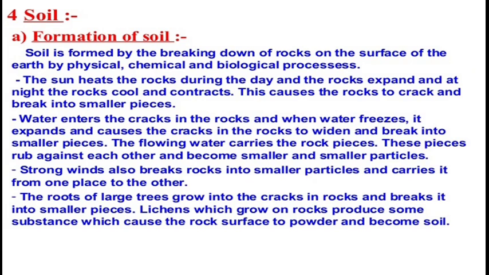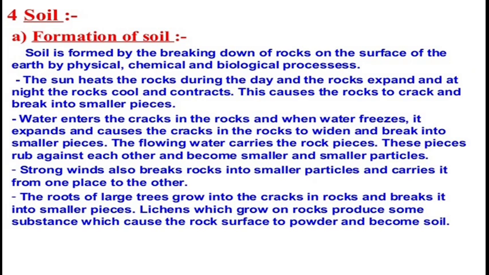Now soil. How is soil formed? So let's see the formation of soil. Soil is formed by the breaking down of rock on the surface of the earth by physical, chemical and biological processes. The sun heats the rock during the day and the rock expands. At night the rock cools and contracts, which causes the rock to crack and break into small pieces. Water enters the cracks in the rocks, and when water freezes, it expands and causes the cracks to widen and the rock to break into smaller pieces.